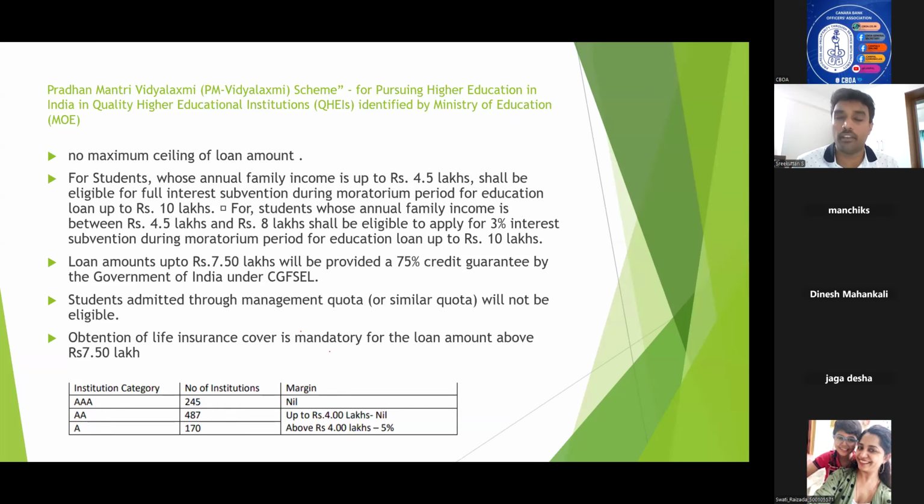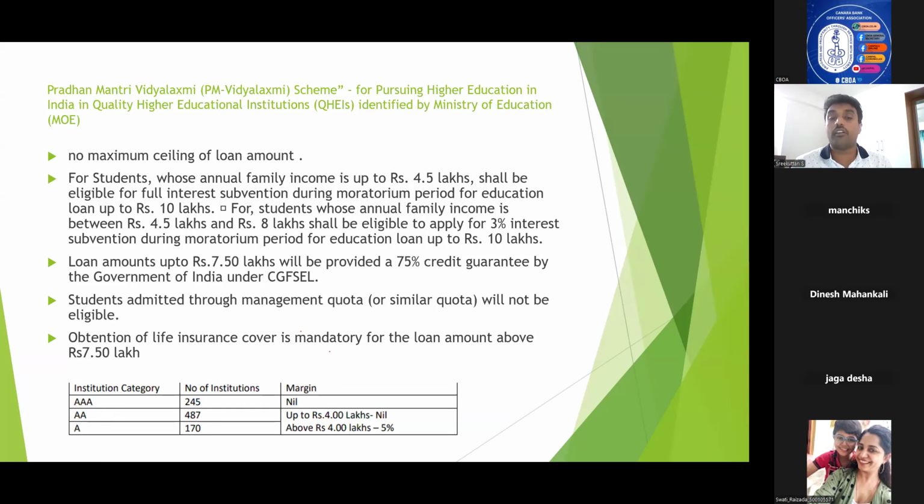It is very important because what is the management quota definition? If the student is getting direct admission to the course, they are known as management quota. If they are securing admission through any selection process, called entrance test or something, then it is a merit quota.